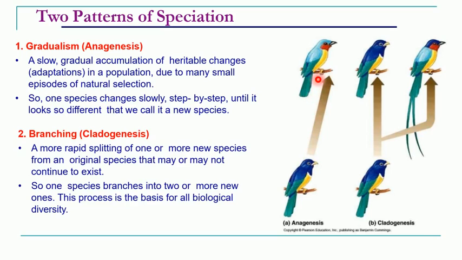This type of gradual change is called anagenesis and it is always unidirectional, whereas cladogenesis can take place in multiple directions. So it is a branching type of pattern of speciation. Here one population of the species may split into several different species at the same time. Okay. So this will also take place. Another difference is that this speciation can take place in several directions and it will also take multiple generations.